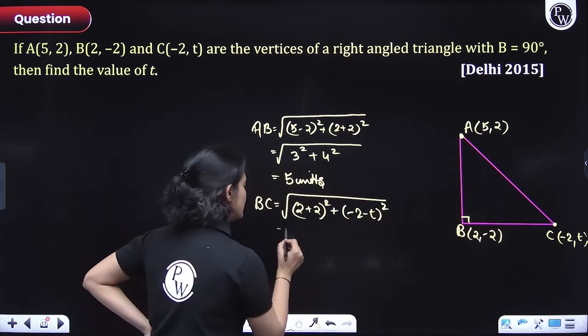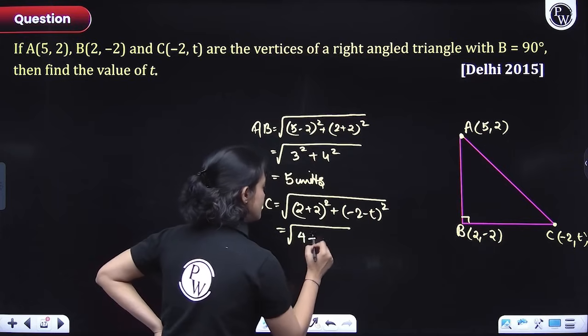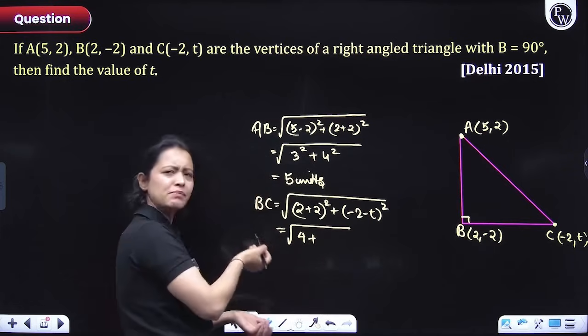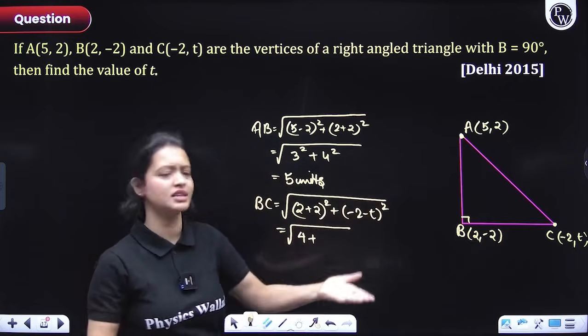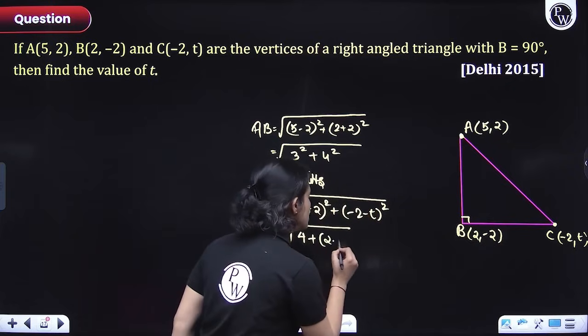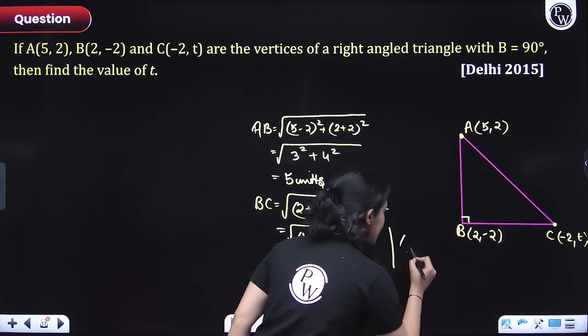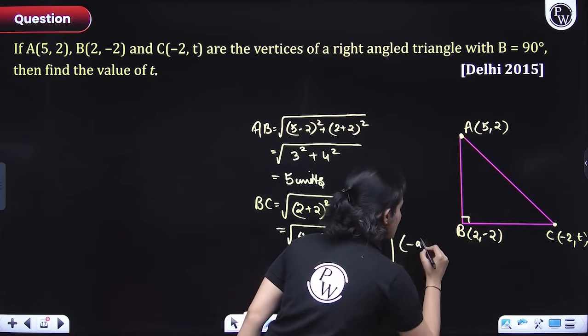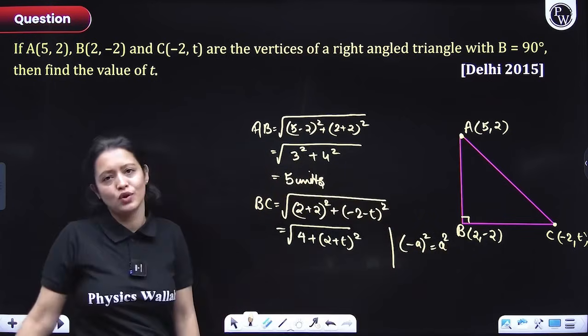So let's just open this up. So we will have what? We'll have 4 plus, here we can take minus out, right? If we take minus out, minus ka square would be positive, right? So I can simply rewrite this as (2 plus t) whole square. Okay? Again, if you didn't understand, remember, minus of a whole square is equal to a square. So I can take minus out always.